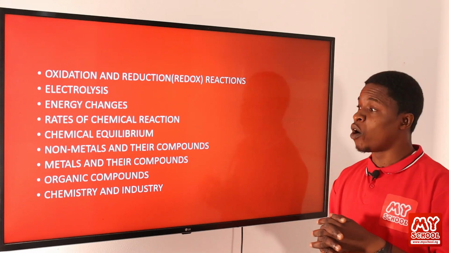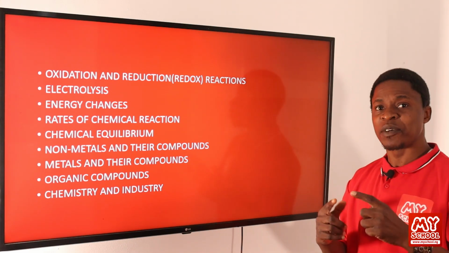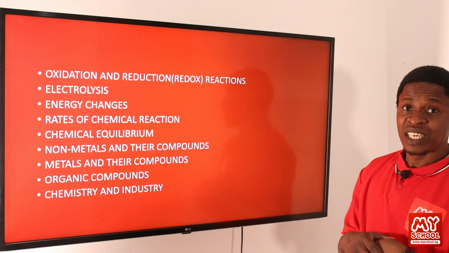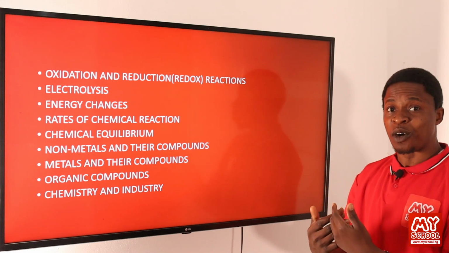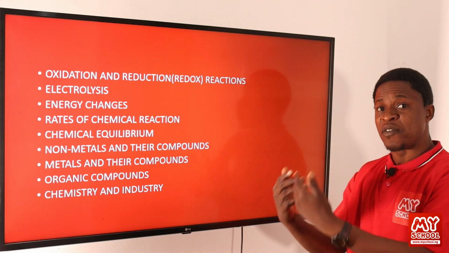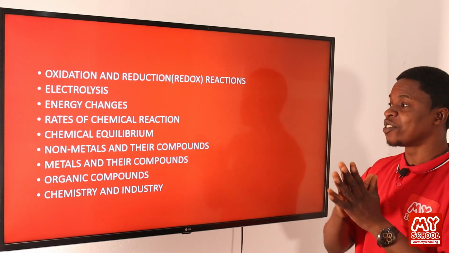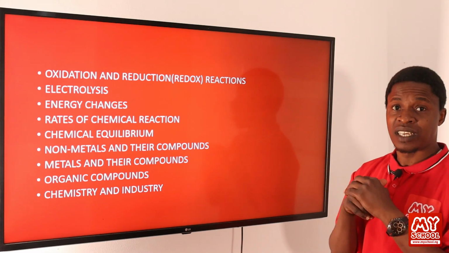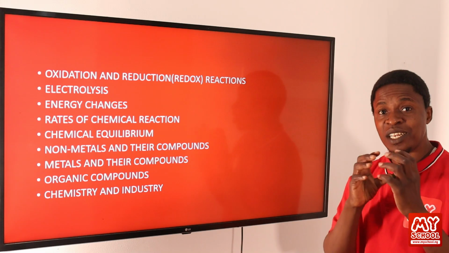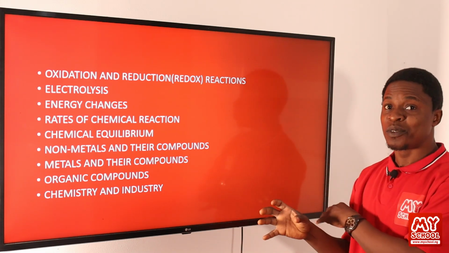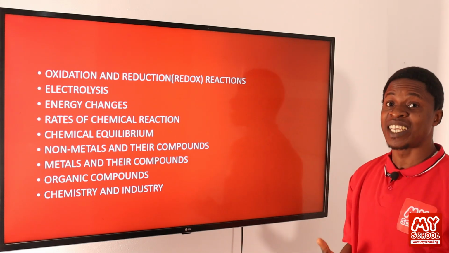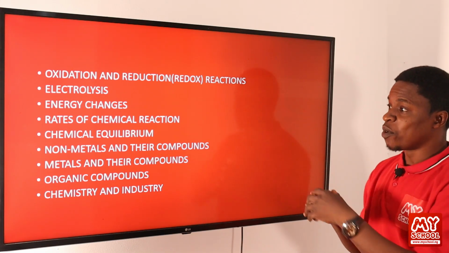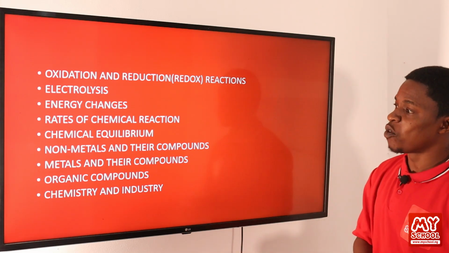Then we'll be considering also what happens when the temperature increases. Does it have any effect on the chemical reaction? If the pressure is increased or decreased, does it have any effect? We'll look at that. All those ones actually were brought about by the scientist called Chatelier, and then we refer to it as Le Chatelier's principle. The Le Chatelier's principle, we'll be looking at what it entails and the application in chemical equilibrium. All of those ones we'll be looking at underneath the chemical equilibrium.